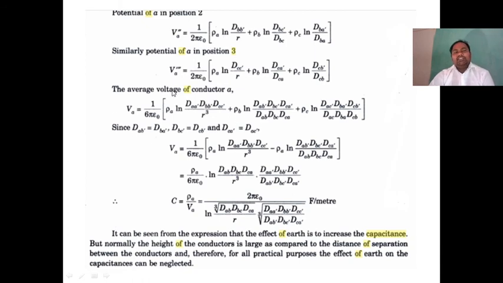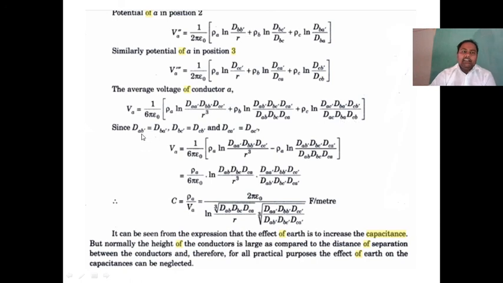So take the average: VA dash plus VA double dash plus VA triple dash, divided by 3. Rearranging, we get 1 by 6 pi epsilon naught, rho A log dAA dash into dBB dash dCC dash by R cube, plus rho B log dAB dash dBC dash dCA dash by dAB dBC dCA, plus rho C log dAC dash dBA dash dCB dash by dAC dBA dCB.